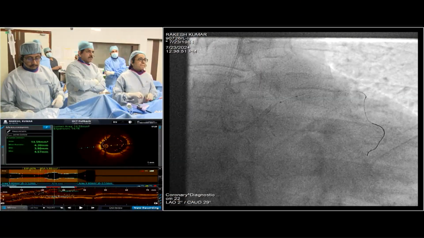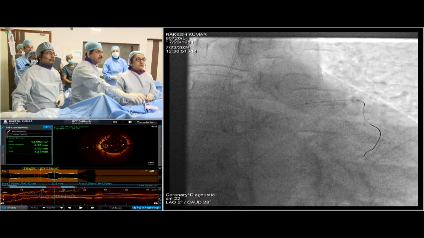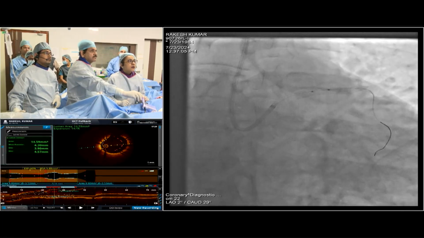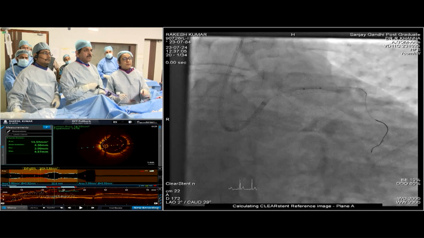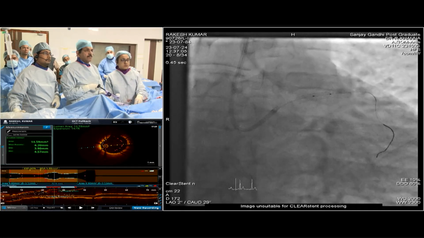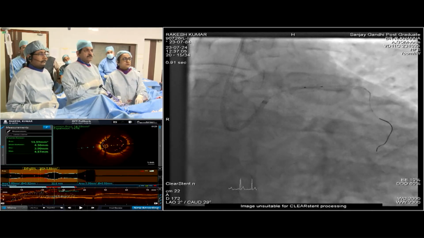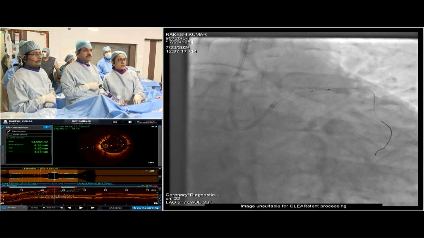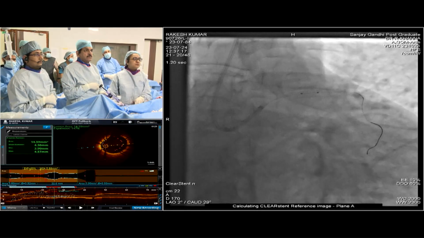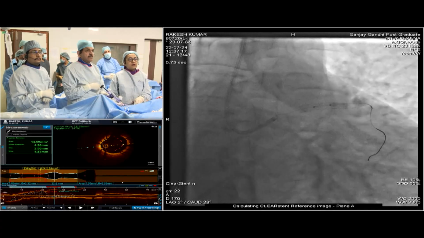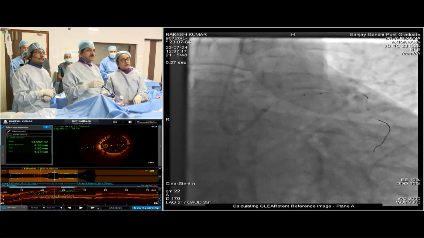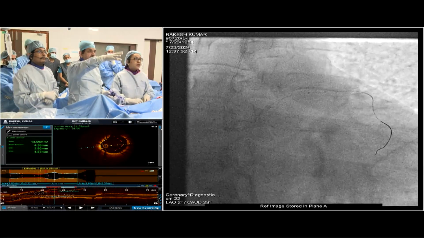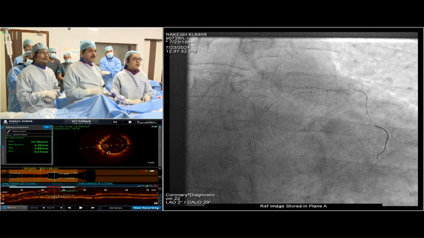Okay. Is it right, sir? Test. Okay, clear stent. I'm in the remodel part now. Let me just do an angio also. Image unsuitable. Okay. Make it a little distal also. Distal, I think we were not 4.5, sir. Actually, a little more, where there is a bend. Okay. Yeah.